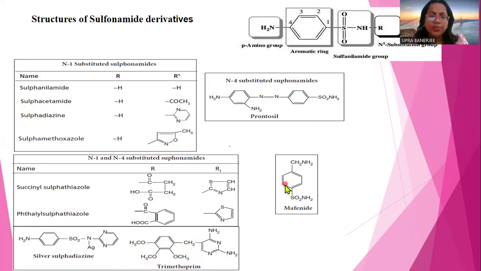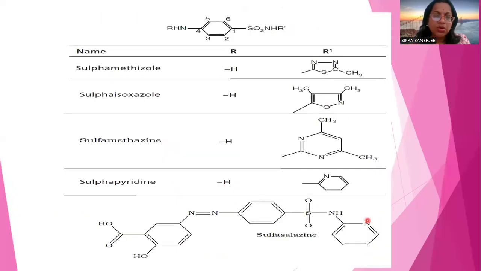And the N4, that is prontosil, and this is mafenide, which is the fourth category. Now coming to the different structural derivatives, this is the basic structure here. Now there is another category like sulfamethizole, sulfaisoxazole, sulfamethazine.